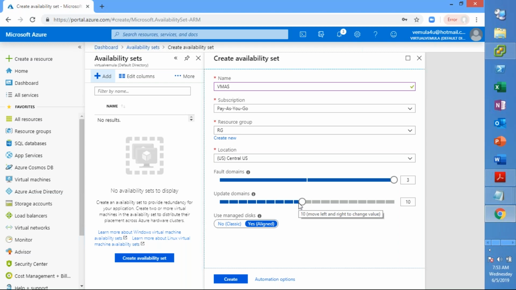If it is not meeting the general availability set that you created, then based on your requirement the number of availability sets will also change, like VM availability set 1, 2, 3, and 4, project wise or application wise. Another important thing: if it is a multi-tier application, like web server, database server, and application server, you have to take that into consideration when you design this availability set.